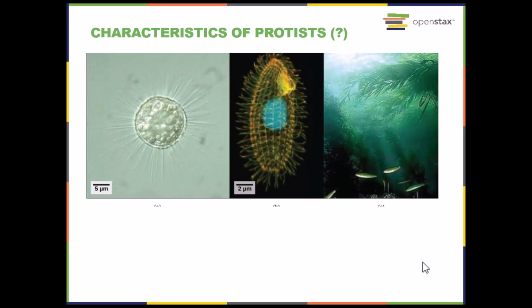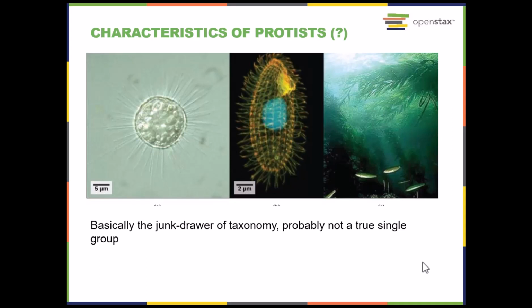What are some of the other characteristics of protists? Well, I put a big question mark here because protists are tricky. Protists are basically the junk drawer of taxonomy. It's probably not a true single group. So when we make a group in taxonomy, we infer that that entire group has a common ancestor. And that probably is not true for protists.